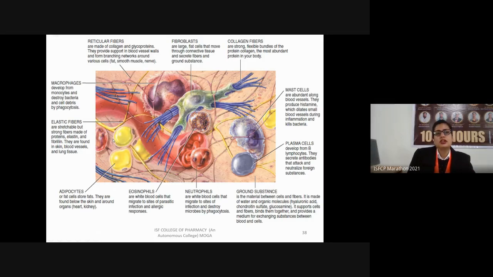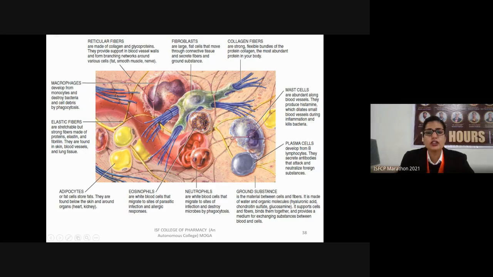So this is the diagrammatic representation of the connective tissues carrying various types of cells. As we can see, firstly let's start with the fibroblast. So fibroblasts, here the structure can be seen. These are the cells. They are very large and flat in shape, and they move through the connective tissue and secrete various types of fiber as well as the ground substances.